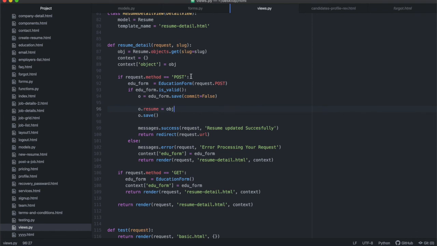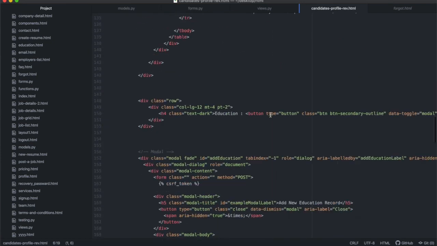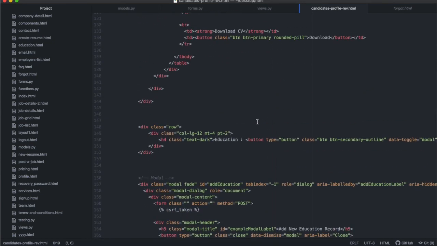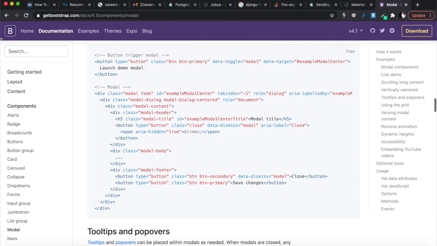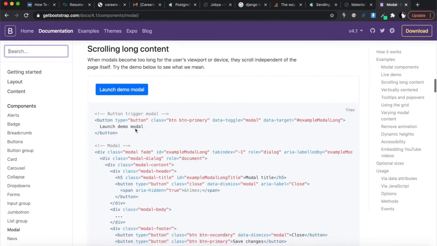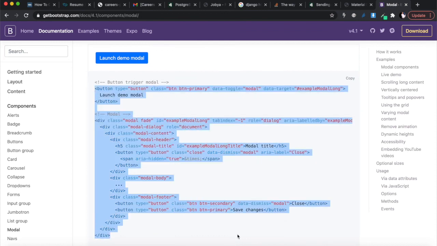Once we've done this, I want to work on the HTML form, and I want to show you the HTML form. Remember, at the end we just had education. I'm doing something interesting: I'm going to use modals for the form. I want the form to be filled in a modal format so that it can all be done at the same time. For that, I went to Bootstrap, and you can just search at the top there for Bootstrap Modal. So I found a modal, and this is the code for a Bootstrap modal.